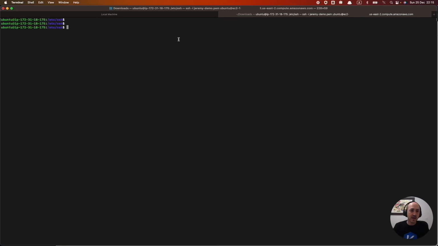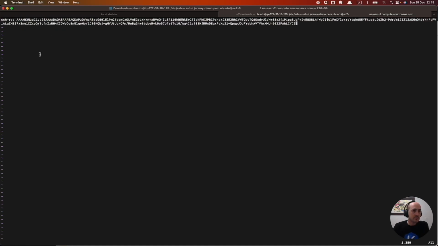We now have to create the key on the remote machine side. So I'm in my remote machine here, in the SSH folder, and I can go ahead and run sudo vi, we'll just call it ca.pub, which creates that file for us. And go ahead and paste in, save that file.